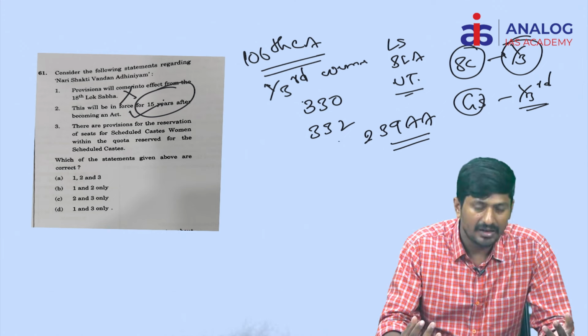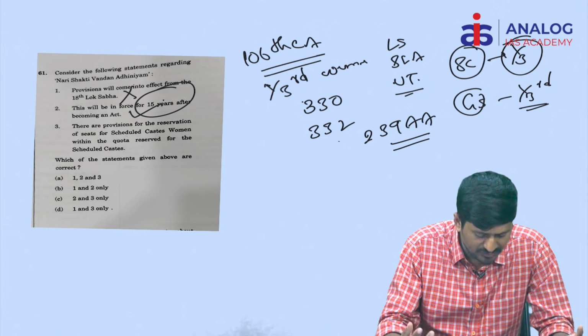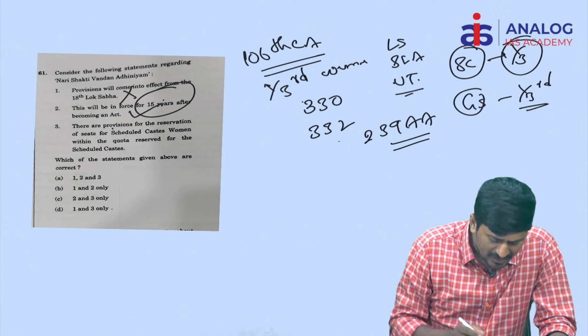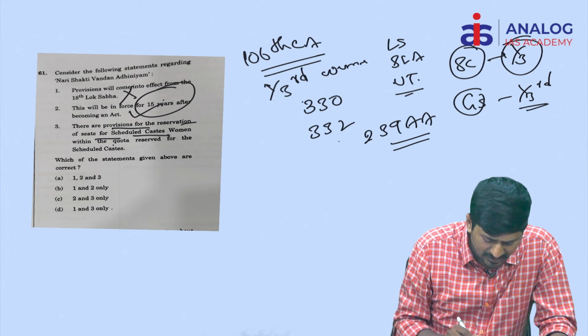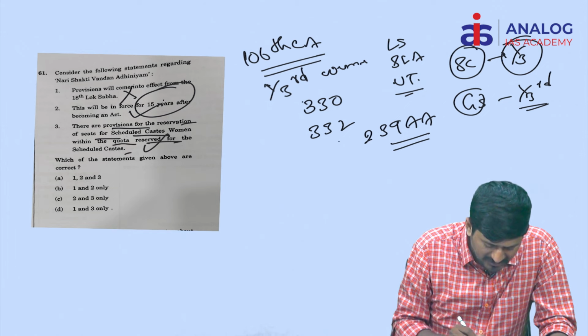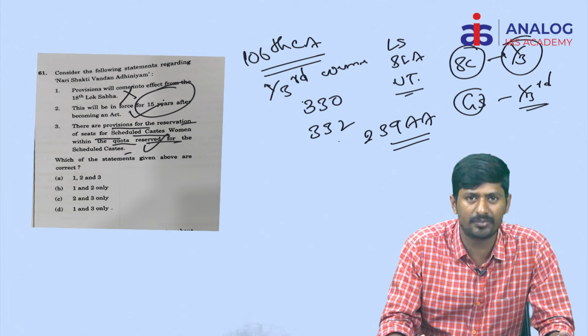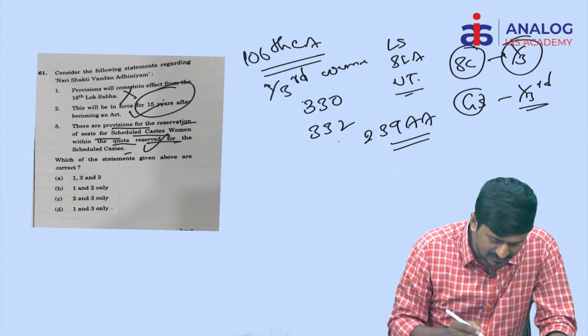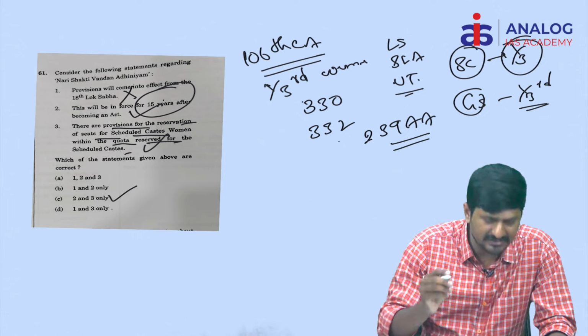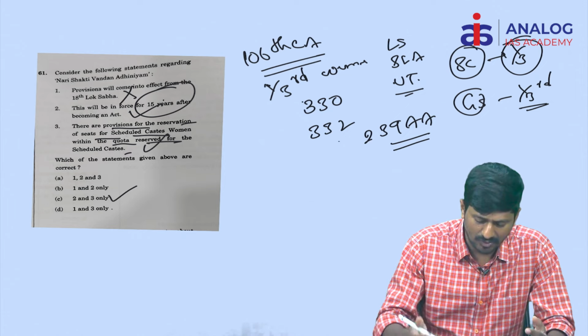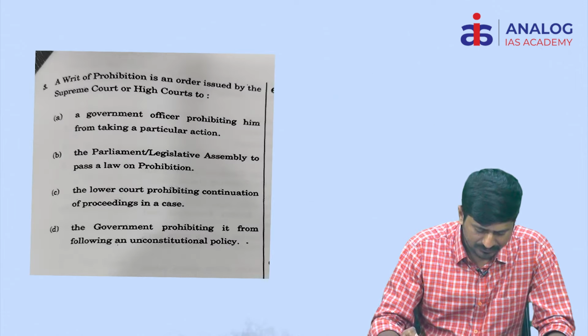Yes, it will be enforced for 15 years. And there are provisions for reservation of seats for scheduled caste women within the quota reserved for the SCs. We have discussed this point. So what is the right answer? The right answer would be 2 and 3, hence C is the right answer. So this is how we need to mark the right answer.